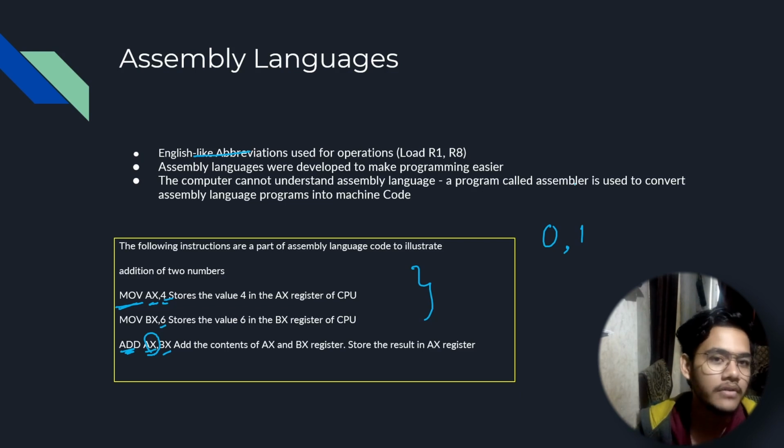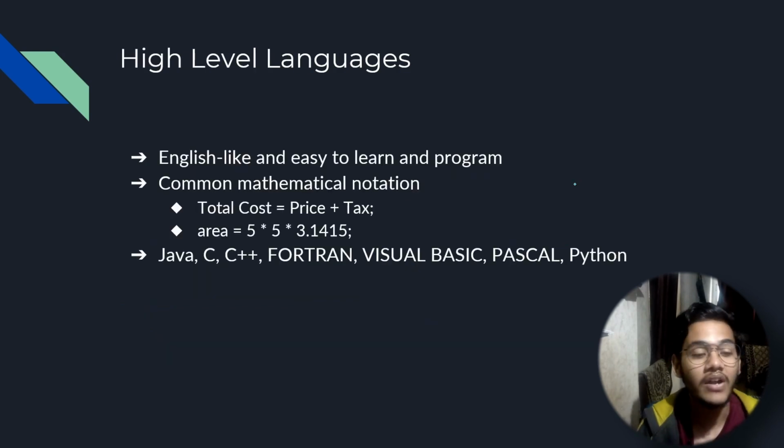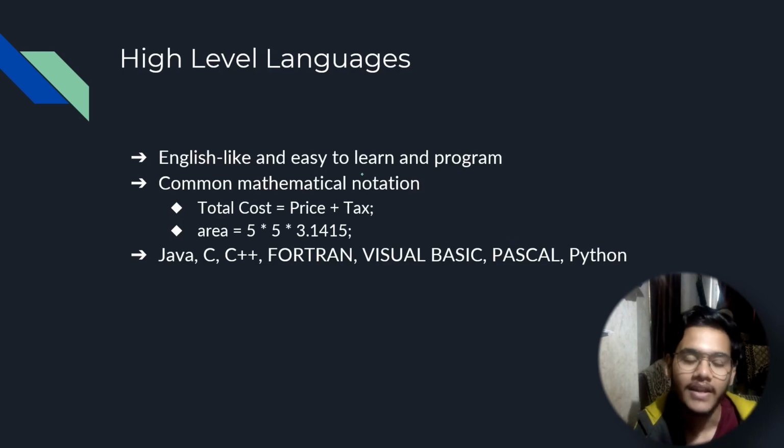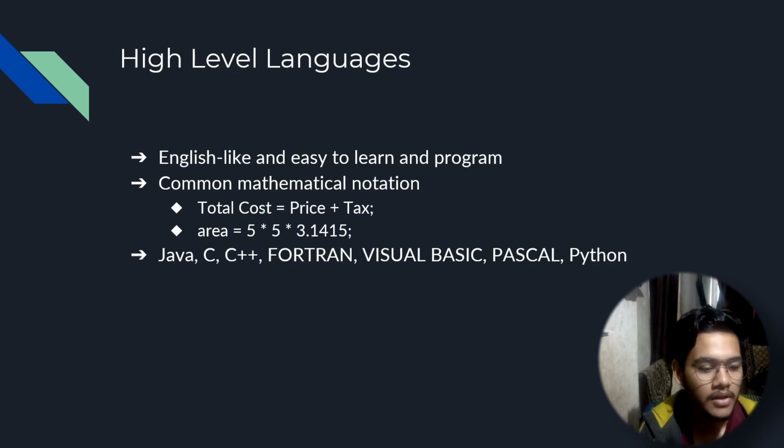So here we still had a need to improve programming languages. We needed a better system of communication. Then we have our high level languages, the solution to our problems. These are very similar to English-like syntax, and they're easy to learn for the very same reason. For example, here we have a price variable, or you can just assume that these, price and tax, each of these names contain a value within them, right?